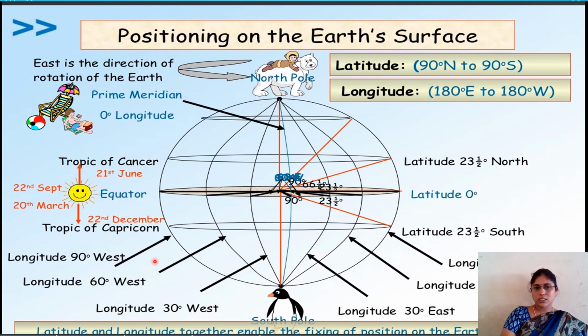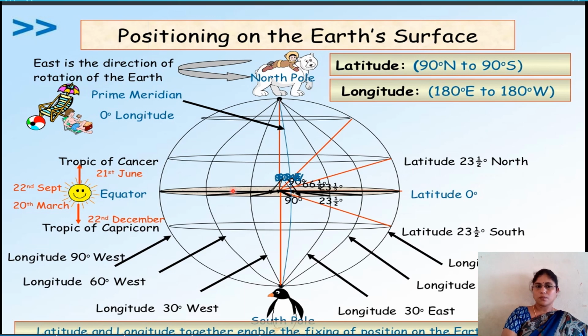This is our west direction, longitude 90 degrees west. Here longitude east and here longitude 30 degrees east. So these vertical imaginary lines are longitudes. It's from east to west, and here latitudes from south to north or north to south.